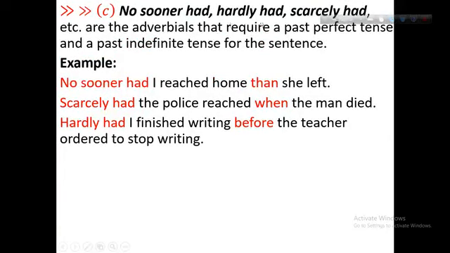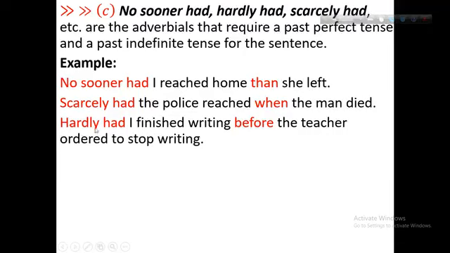"No sooner had", "hardly had", "scarcely had" are also indicators of past perfect tense. With these words, the sentence will be past perfect and the other sentence will be past indefinite. No sooner had I reached home, which is past perfect, than she left, in the past indefinite. Scarcely had, past perfect tense, when the man died. Man died is the past indefinite.